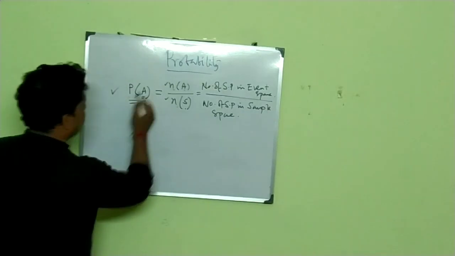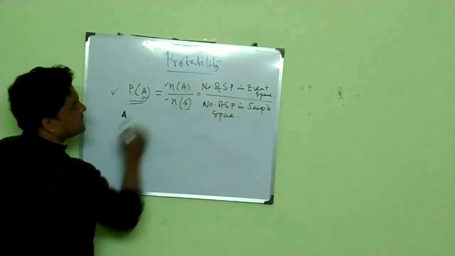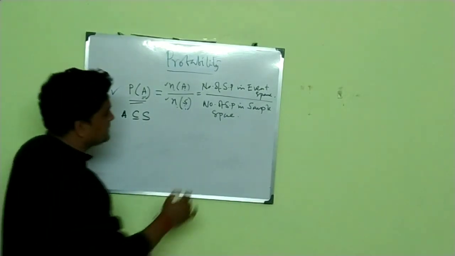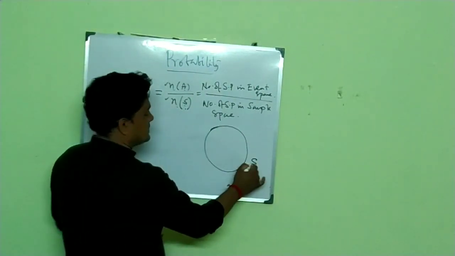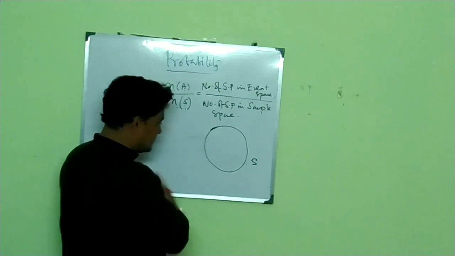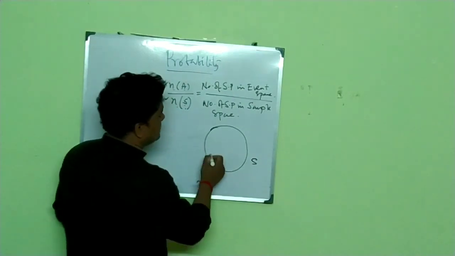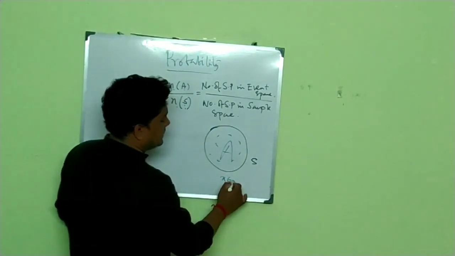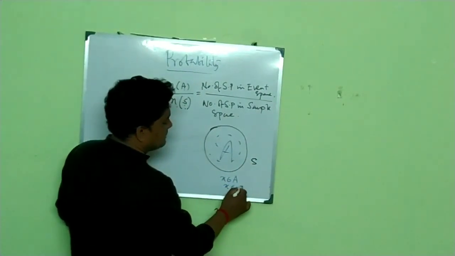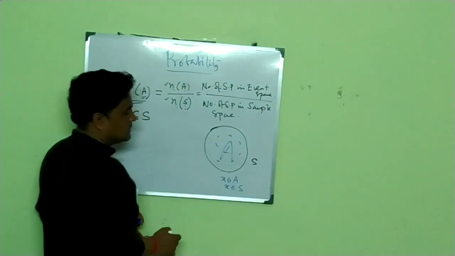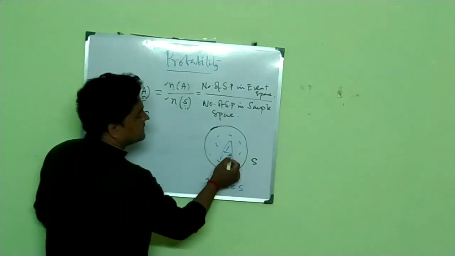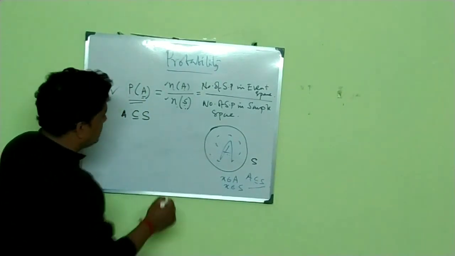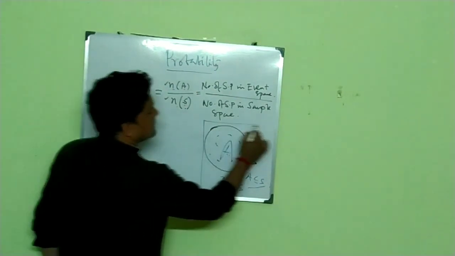Now I will show you that the probability of any event always lies between 0 and 1. How? Here A is an event of S, so that means A is a subset of S. That is your sample space. An event always lies inside the sample space. That is your A. So those elements belonging to A also belong to S. So A is a subset of S. I already showed you the subset.